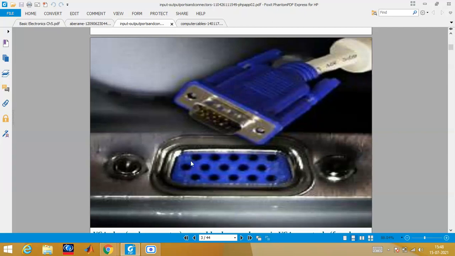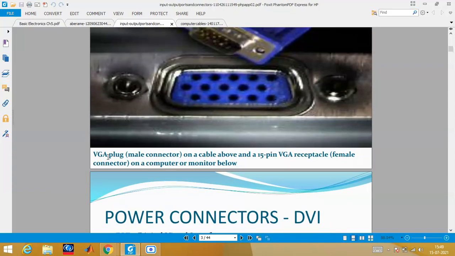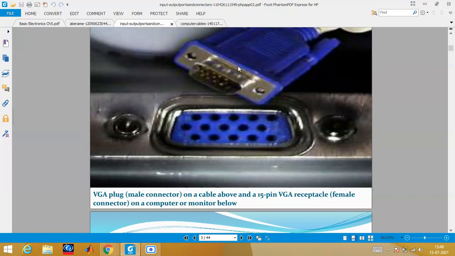See here, you can see the holes. This is known as the female port, which has the needle-like structure on the other. This is known as the male port. Every time, you will have the female slot connected to your desktop or computer, and the cable will be connected with the male slot. So this is VGA. It is written here: VGA plug, male connector. This is the VGA plug, and this is the 15 pin VGA receptacle, also known as the female connector.